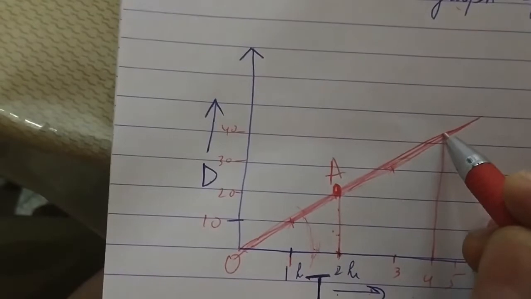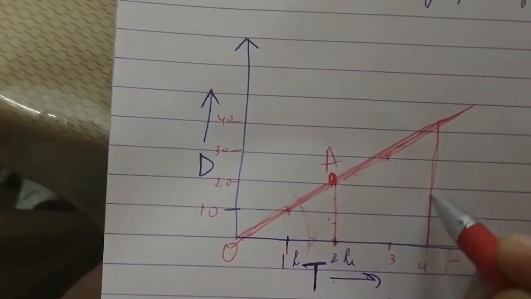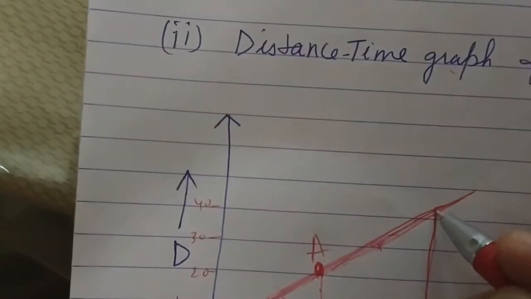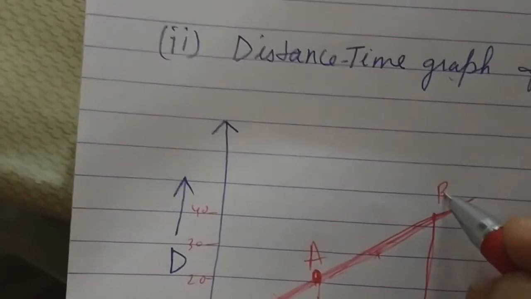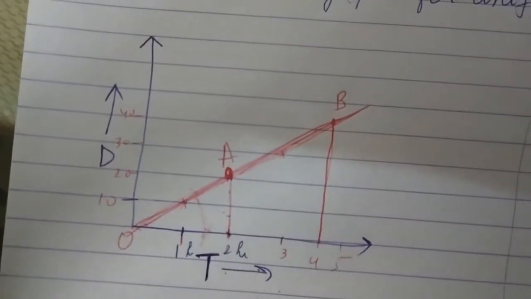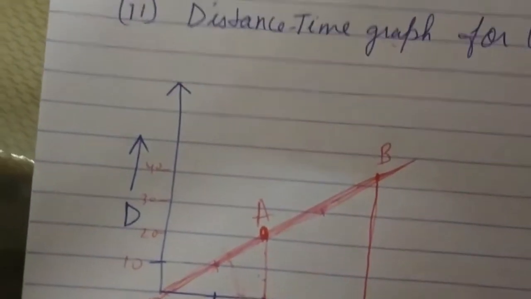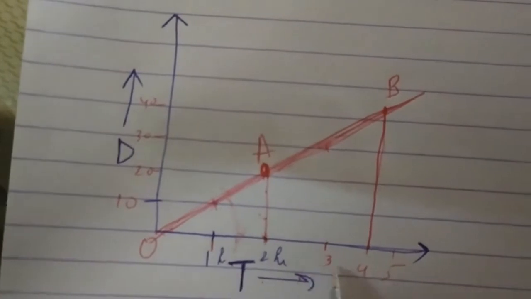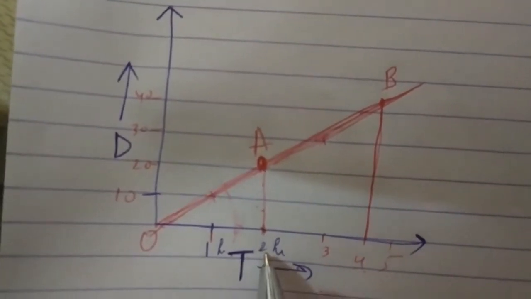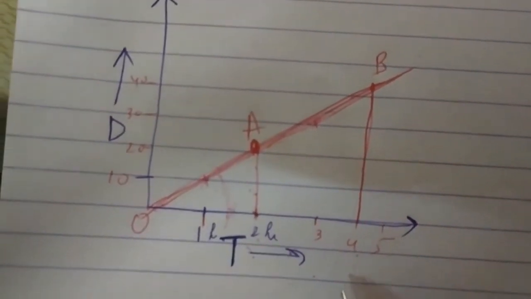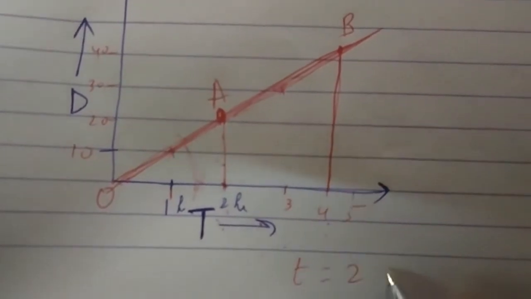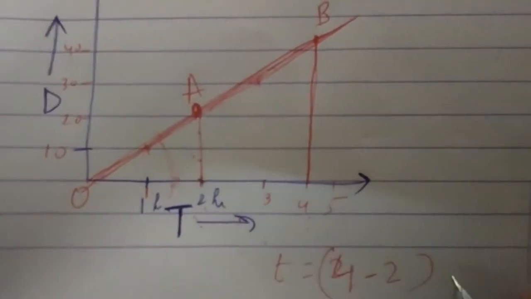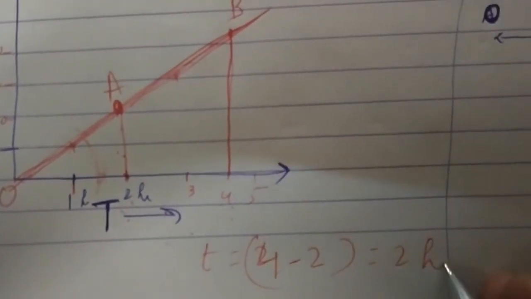What is the speed of the object between 2 to 4 hour? So at 4 hour also one line, B. Okay. So time interval: from origin how much the time? 4. And here it is how much? 2. So 4 minus 2, 2 hour. 4 minus 2 is equal to 2 hour.